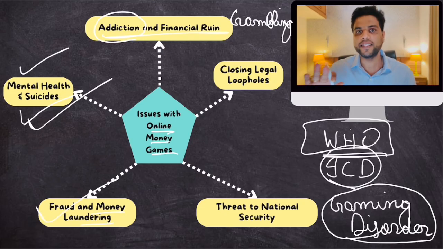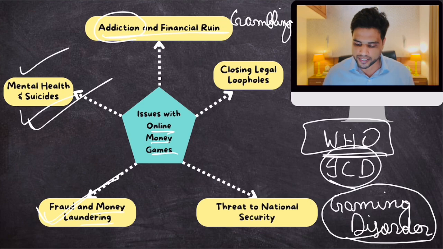How? I'll explain that in another video, how these online money gaming platforms are used for money laundering. But just remember this. Because terrorists and drug cartels can launder money through these platforms, obviously, it is a threat to national security.